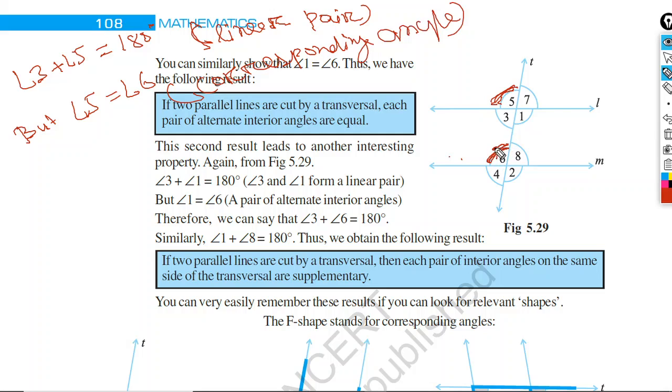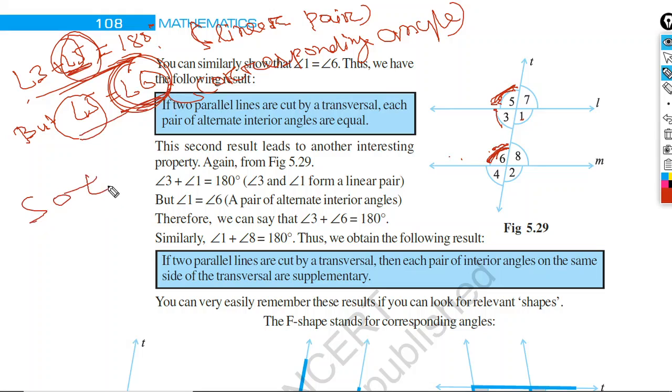Now you see, angle 5 is equal to angle 6 and angle 5 plus angle 3 equal to 180. Look at this statement, angle 3 plus angle 5, and angle 5 equal to angle 6. So instead of angle 5 we can write angle 6 now, as they are equal. So angle 3 plus angle 6 will be equal to 180 degree.